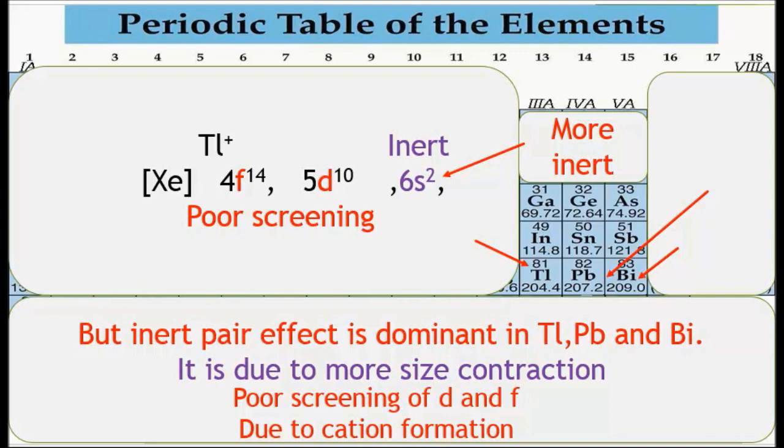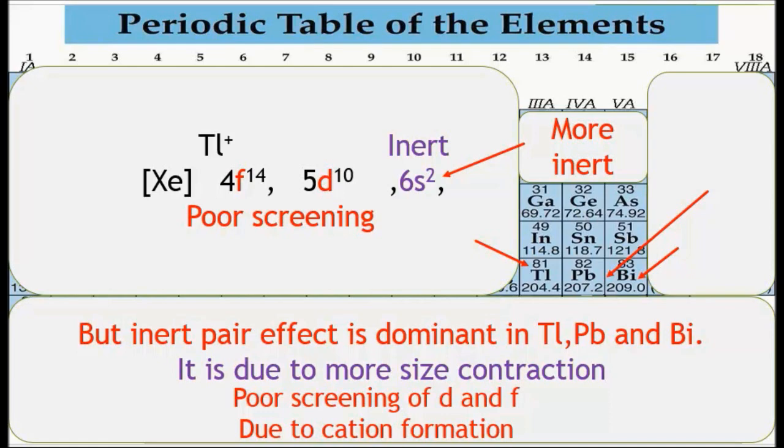There are two reasons for the inertness of the pair of electrons of 6s. First, size contraction due to poor screening of d and f. Second, size contraction due to cation formation after the loss of the np electron. Due to the combined effect of both, the pair of electrons of 6s becomes inert.